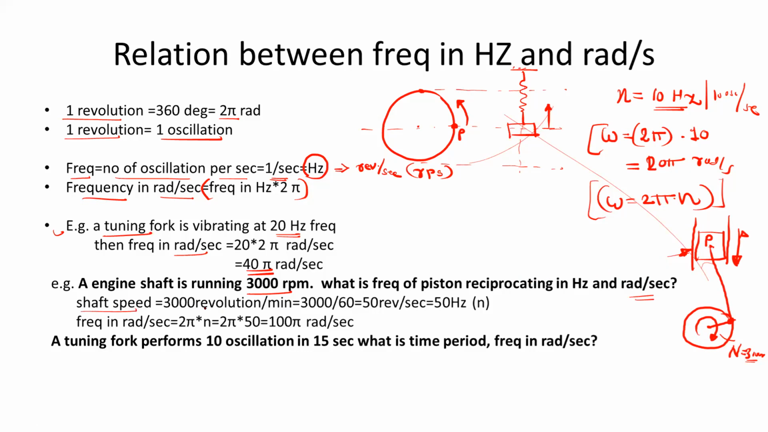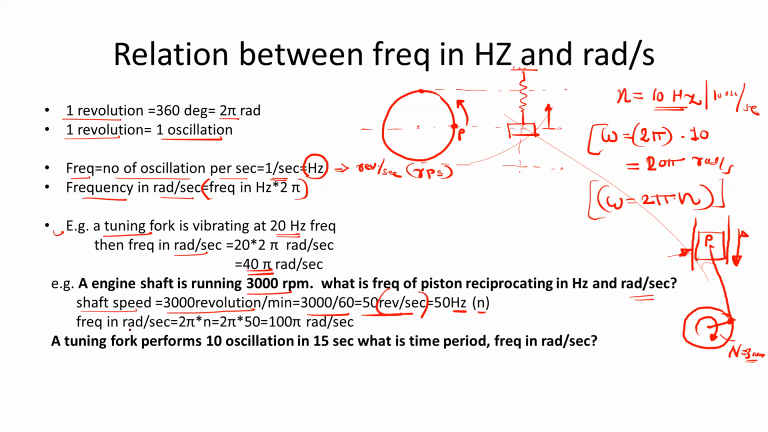So shaft speed is 3000 RPM, revolutions per minute. You can convert this into revolutions per second. So that will be the frequency in hertz. So just divide this by 60. So it is 50 revolutions per second. So what is revolutions per second? It is nothing but the hertz value. So this is the small n frequency.